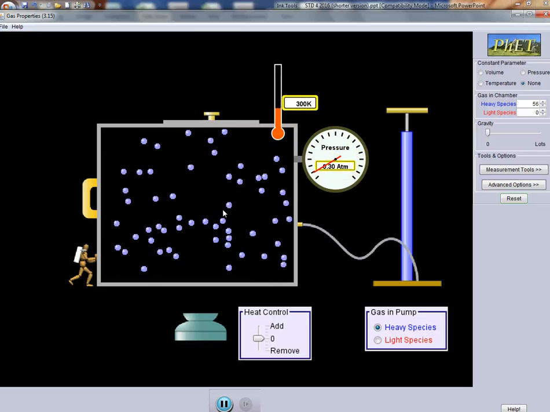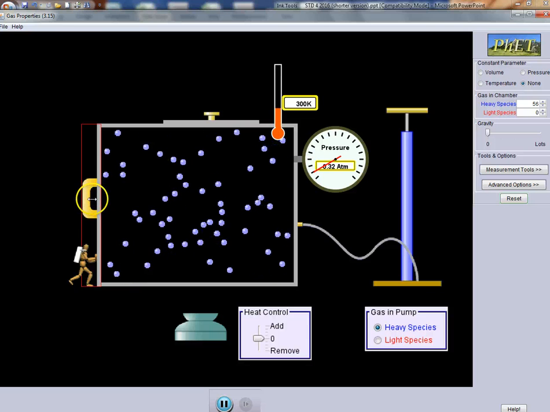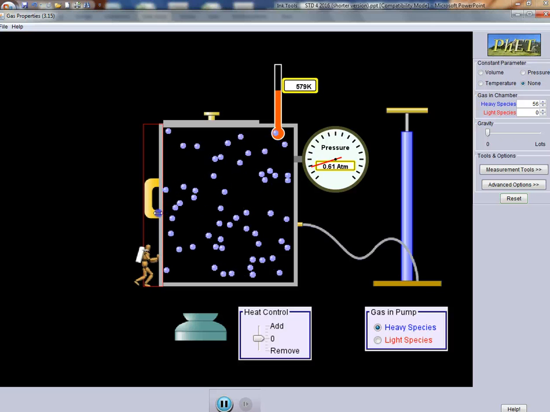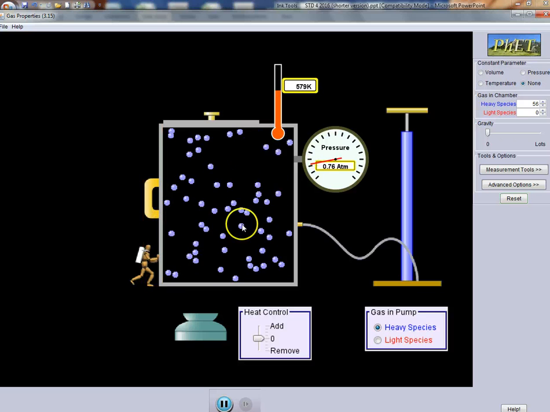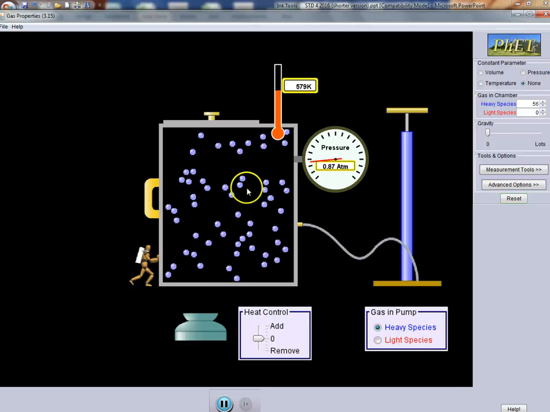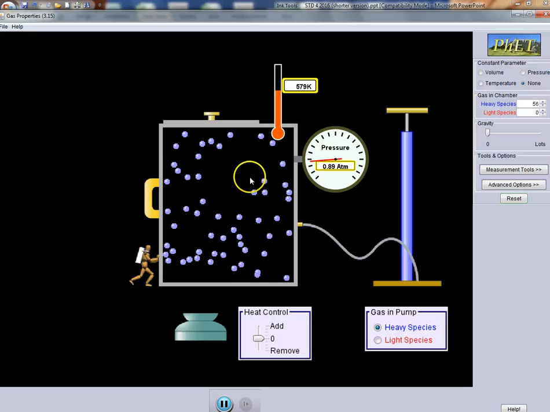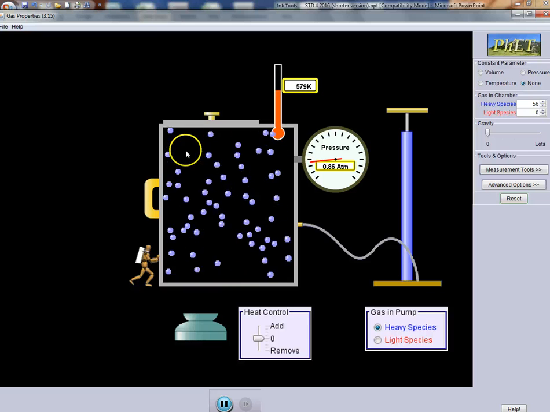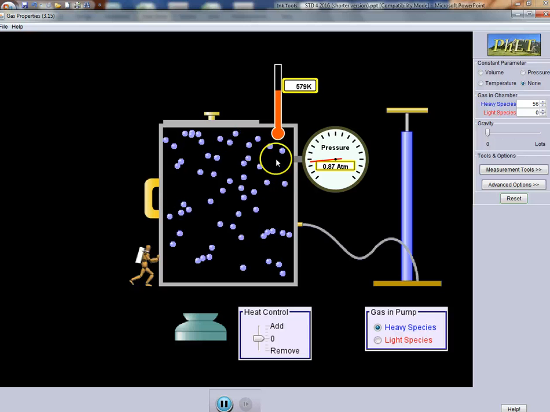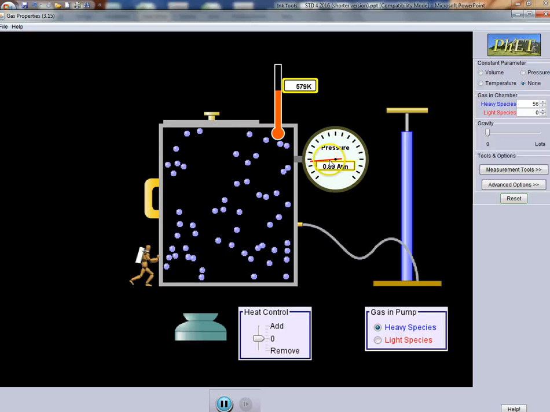So let's look at the relationship between pressure and volume. As I move the man in, he pushes on the container, and that decreases the volume. Now notice what happens inside. Because I have a smaller volume, these particles collide more with the side wall of the container. And because there are more collisions, notice how the pressure goes up.